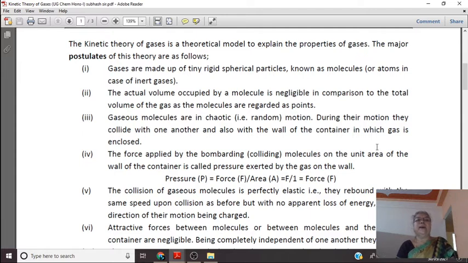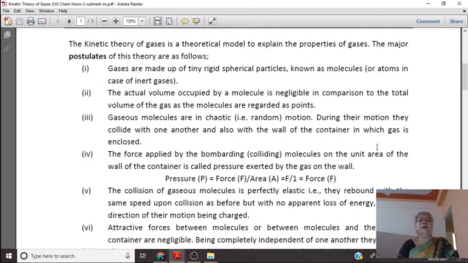In short, the ideal gases are the gases which obey ideal gas laws at all conditions of temperature and pressure. And opposite of this, the non-ideal gases, that means perfect gases or real gases, do not obey the ideal gas laws at all conditions of temperature and pressure.